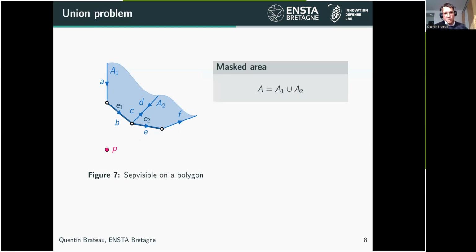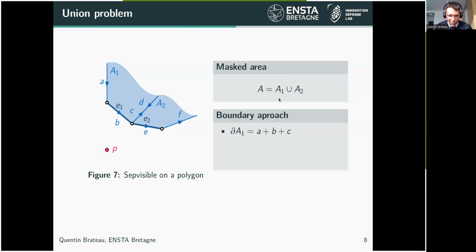And then we want to characterize the masked area. So the masked area is here the area A, which is equal to the union of A1 and A2. If we take a boundary approach on this union of sets, we could say that the boundary of A1 is equal to A plus B plus C. We could say also that the boundary of A2 is equal to D plus E plus F. But we could just notice that the boundary of A is not equal to the union of the boundary of A1 and the boundary of A2, because that is equal to A plus B plus C plus D plus E plus F.